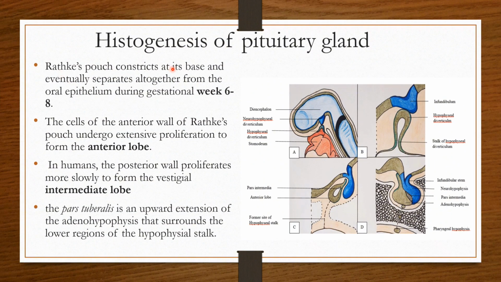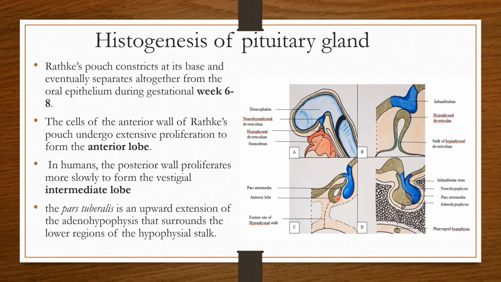Rathke's pouch constricts at its base and eventually separates altogether from the oral epithelium during gestational week 6 to 8. So this is the time, the 6 to 8 week, when it separates from the oral epithelium and this connection is lost.